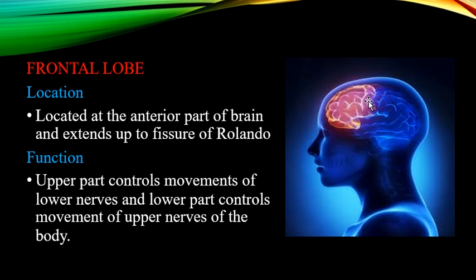It is located at the anterior part of the brain and extends up to the fissure of Rolando. We can say the frontal lobe contains the motor area. The upper part of the motor cortex controls the movement of the lower nerves, and the lower part of the motor cortex controls the movement of the upper nerves of the body.